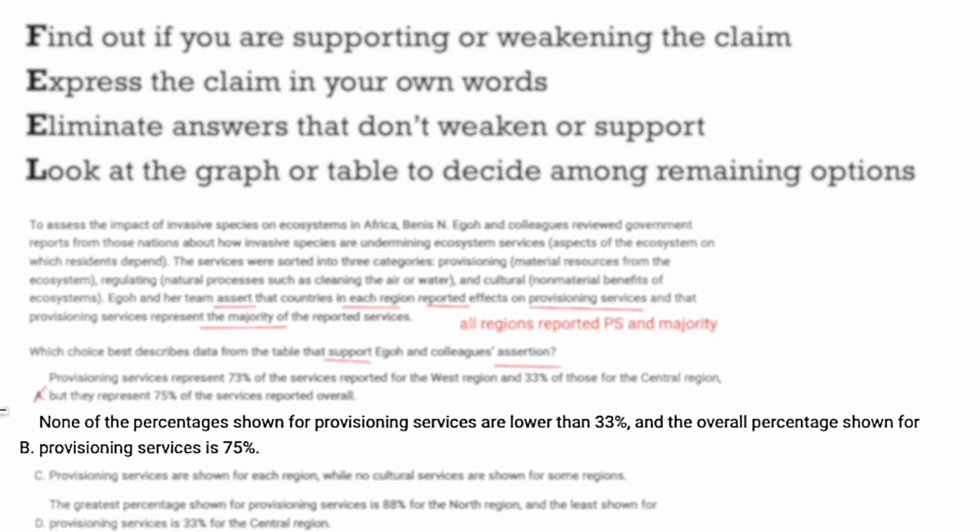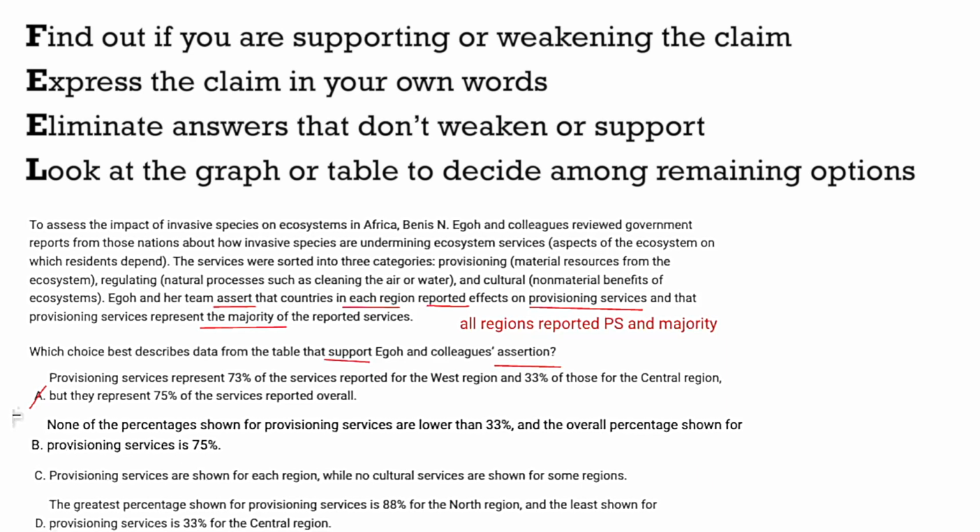Okay, that's good, because if it says none of them are lower than 33, that means that all regions would have had them reported, and the overall percentage for provisioning services is 75%, which we can infer is a majority. We might want to check with the graph or the chart. We might want to check with the table, but let's see if we can eliminate before we do that.